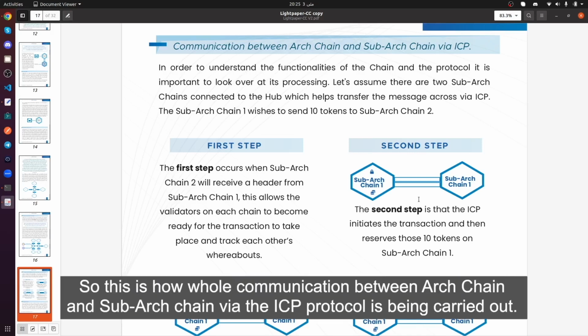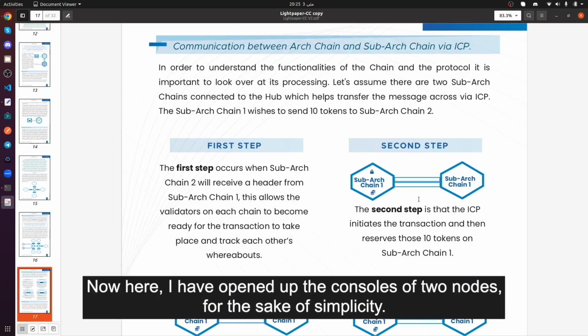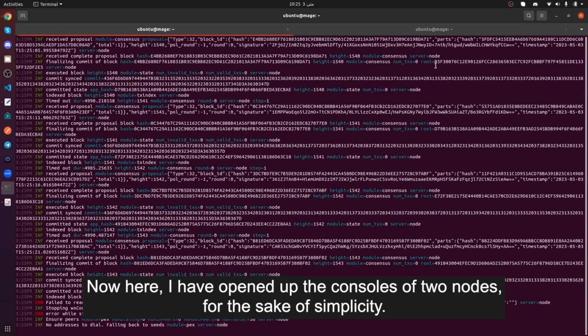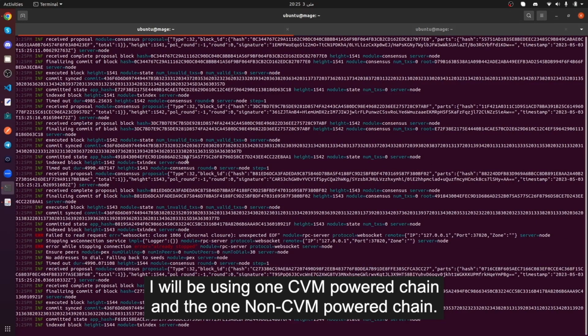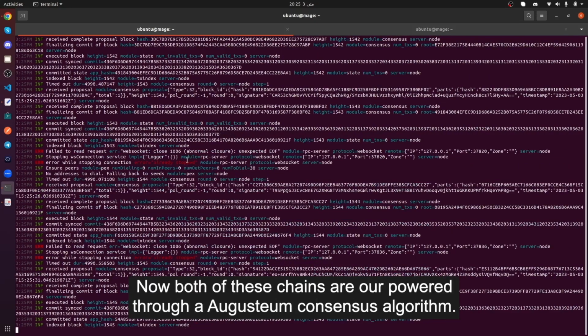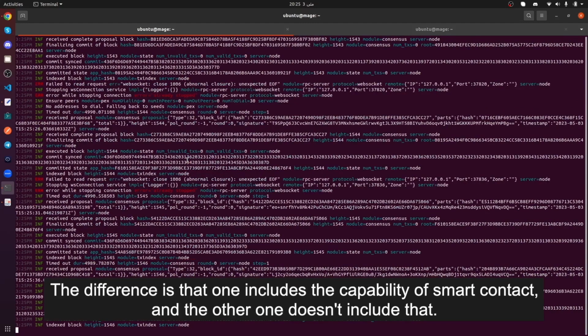So this is how the whole communication between the ARC chain and the sub-ARC chain via the ICP protocol is being carried out. So this is the concept. Now, here I have opened up the consoles of two nodes for the sake of simplicity. I will be using one CVM powered chain and one non-CVM powered chain. Both of these chains are powered through the Augustine consensus algorithm.